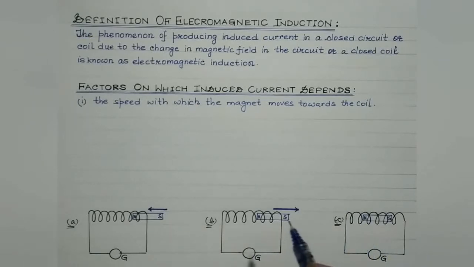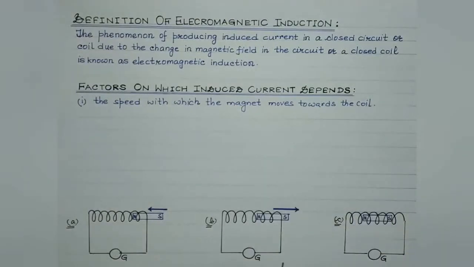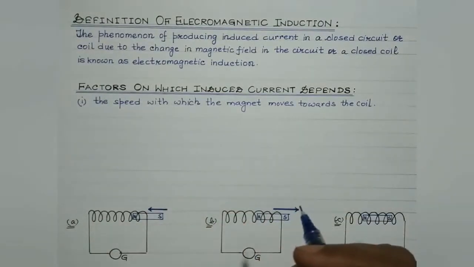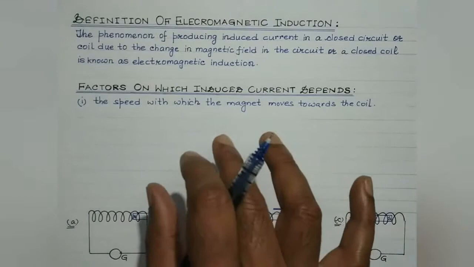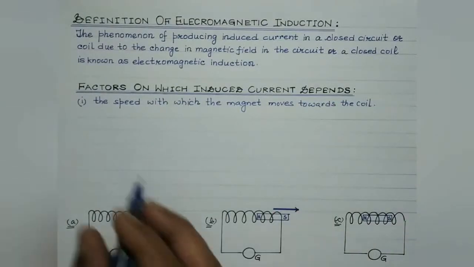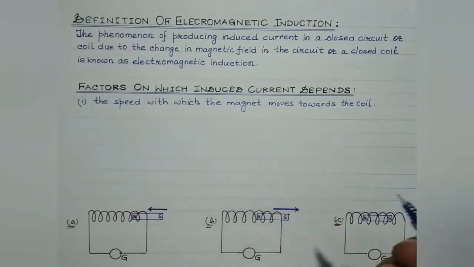So that is why it is more appropriate to use the statement relative motion. So induced current depends upon the relative motion between the bar magnet, which is the source of the magnetic field, and the coil. The faster the relative motion, the more is the current induced in the coil. And the slower the relative motion, the smaller is the induced current in the coil, right? So it does depend upon the relative motion with which the magnet is moved towards or away from the coil.